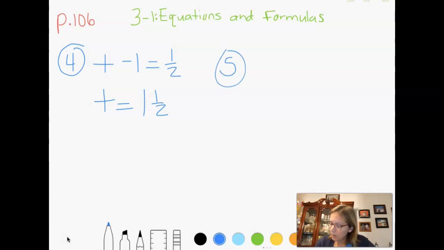It says 6w equals 36. So again, look at what's happening with the variable and do the opposite. I see 6 times w, so I want to do the opposite, which is divide. 36 divided by 6 is going to be 6.